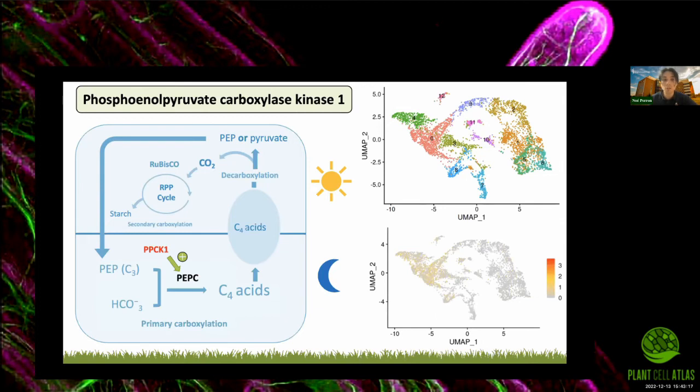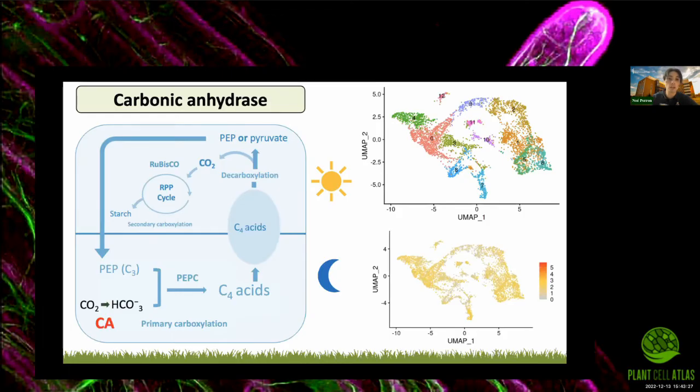The same observation can be made for the expression of phosphoenolpyruvate carboxylase kinase 1, which is the enzyme that activates PepC at night. But if we look at the expression of carbonic anhydrase, which is a commonly used mesophyll marker, meaning that it is mostly expressed in the mesophyll cells of almost all plants on Earth, we can see without surprise that it is expressed in a very homogeneous fashion in every mesophyll cell across the 4 samples.